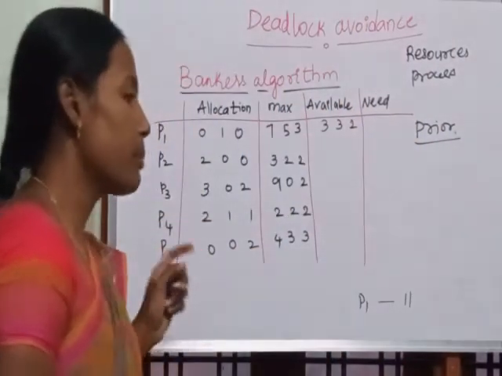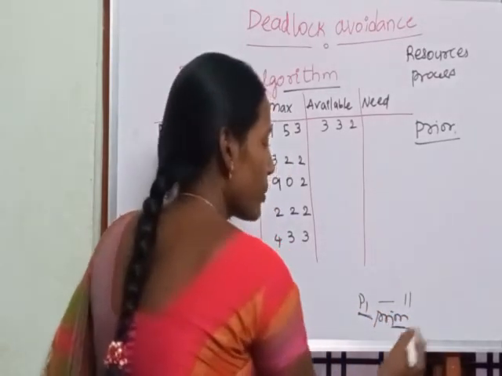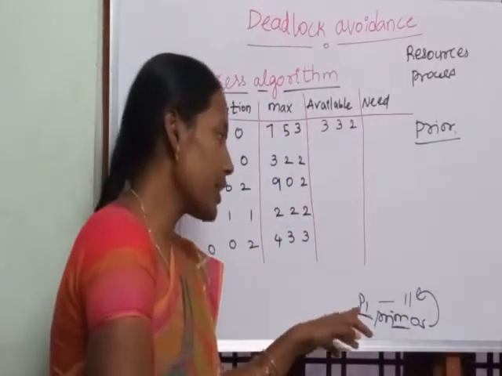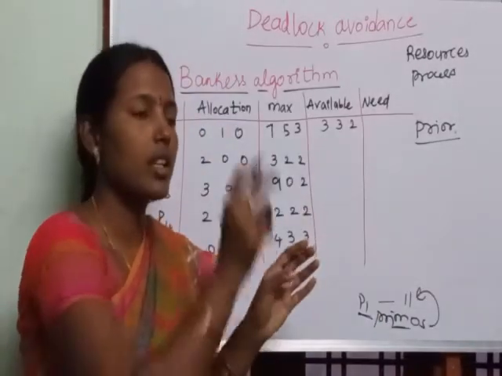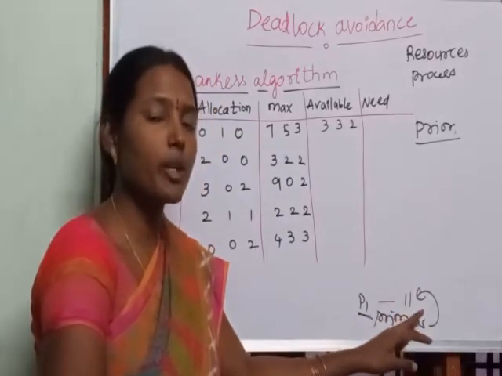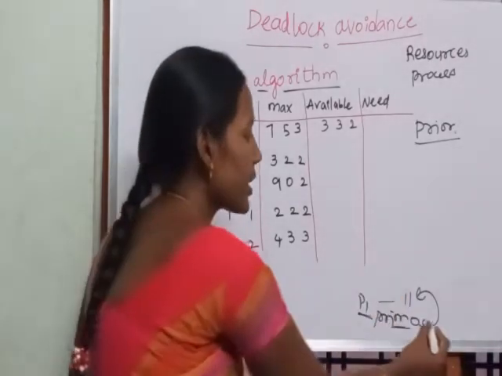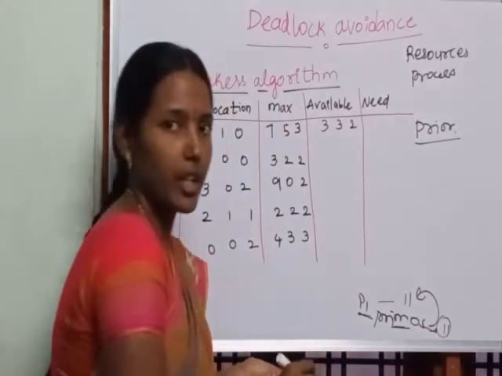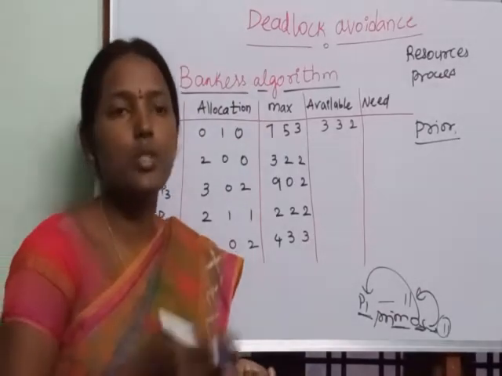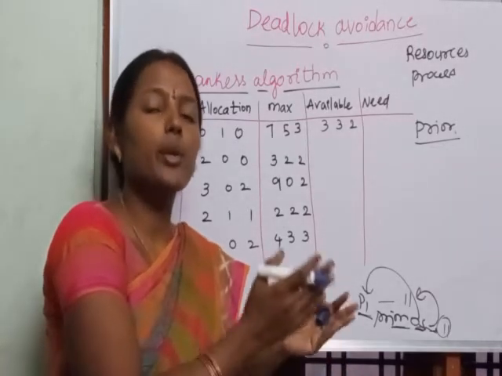Here we have prior information for the process P1. Process P1 informs the operating system beforehand that it is going to use 11 resources in total when it completes the execution. That means the complete execution of P1 requires 11 resources. This information is already given to the operating system, so the operating system checks it has the 11 resources. If it does, the operating system will give permission to process P1: okay, you can start your execution. I have 11 resources available, so you can use those 11 resources at any time and execute the process.